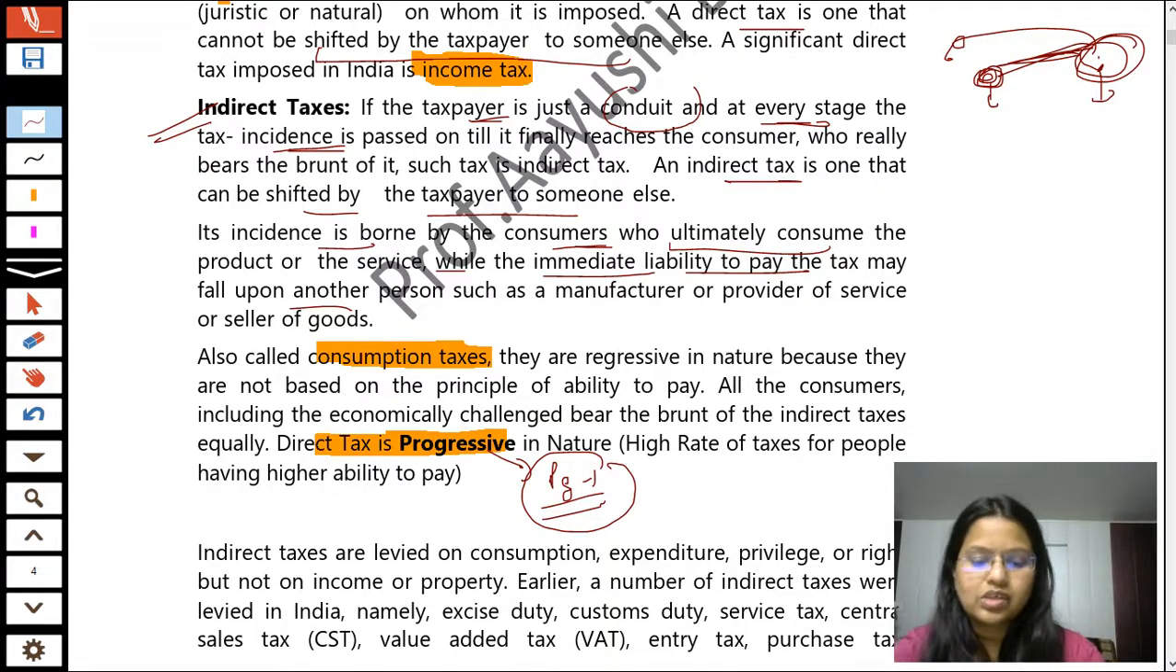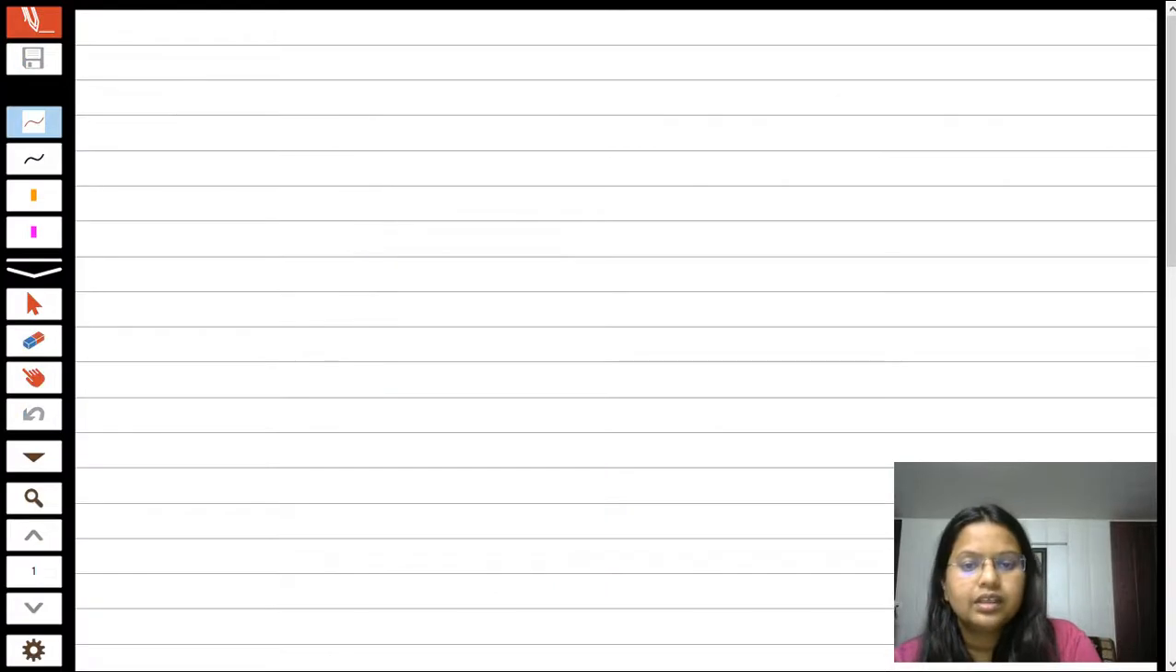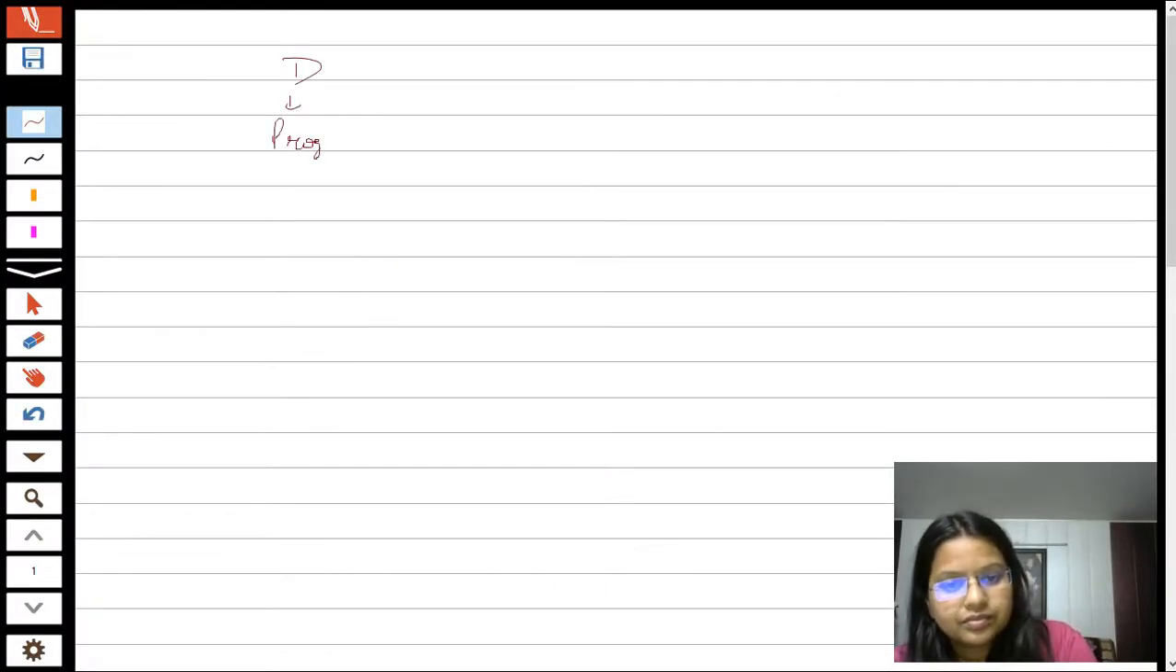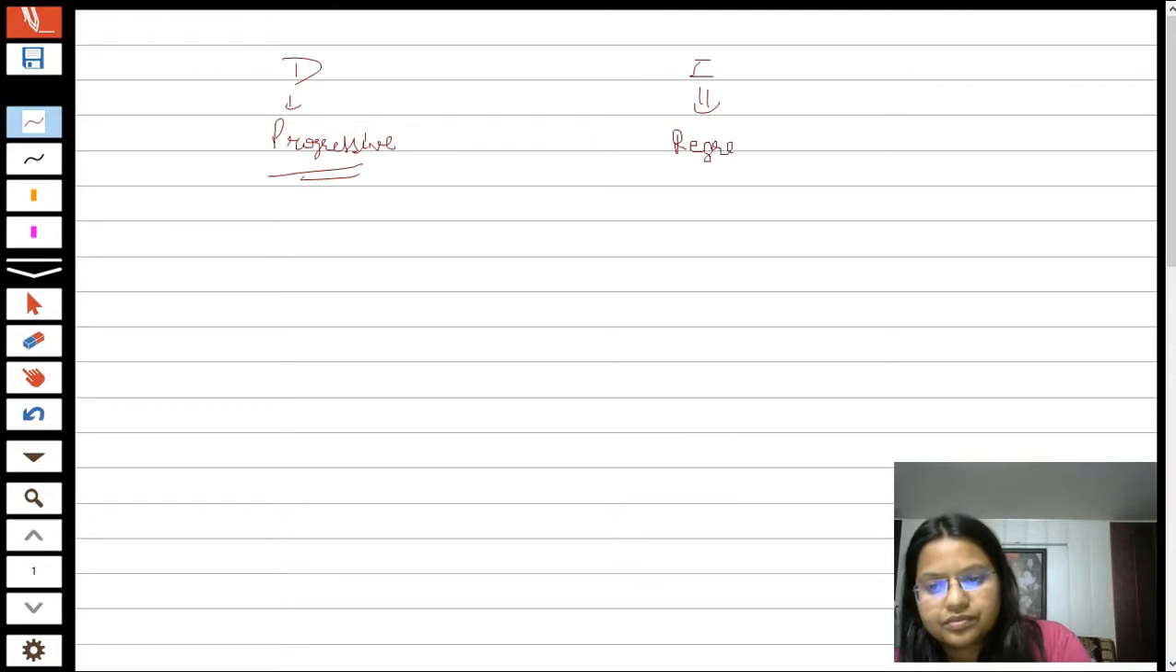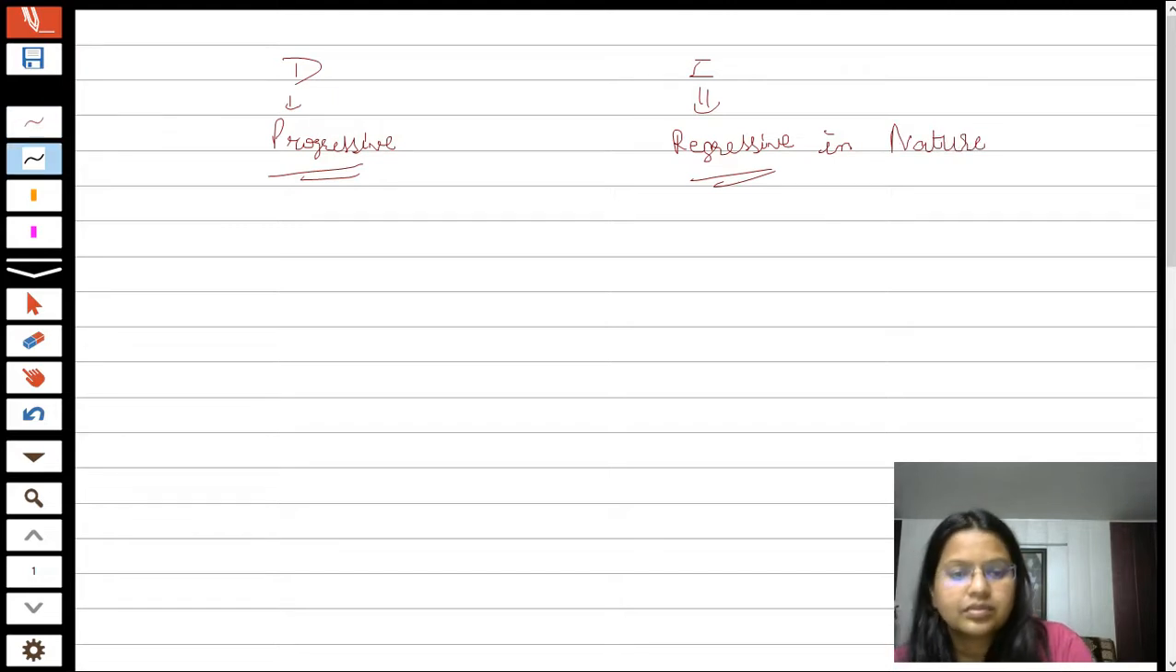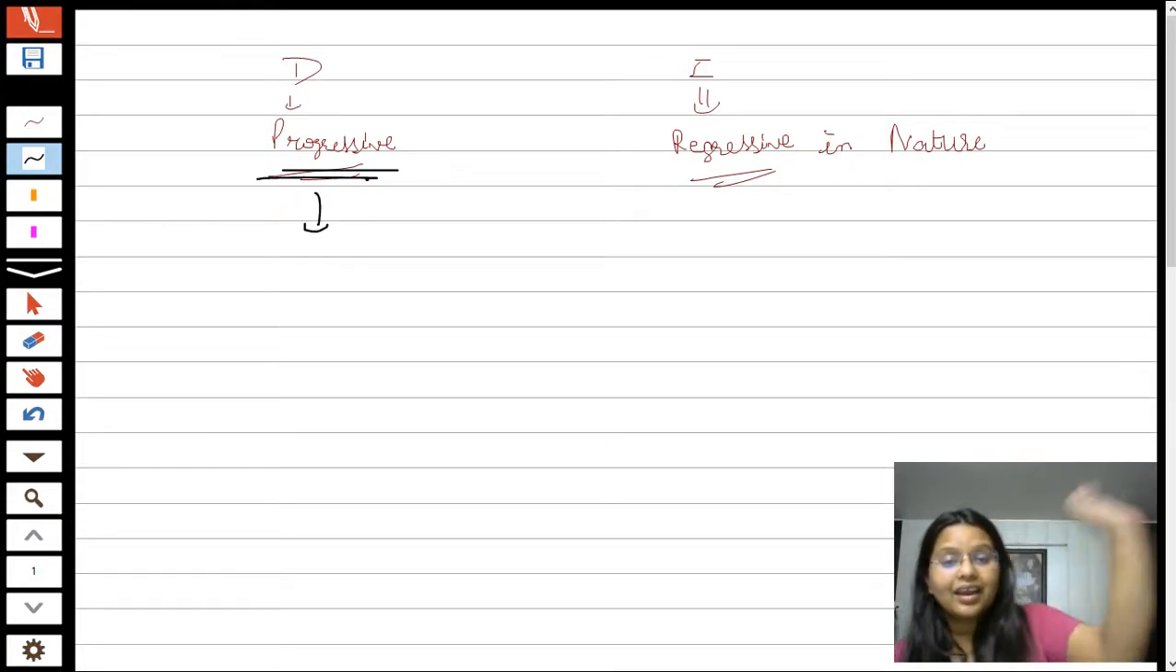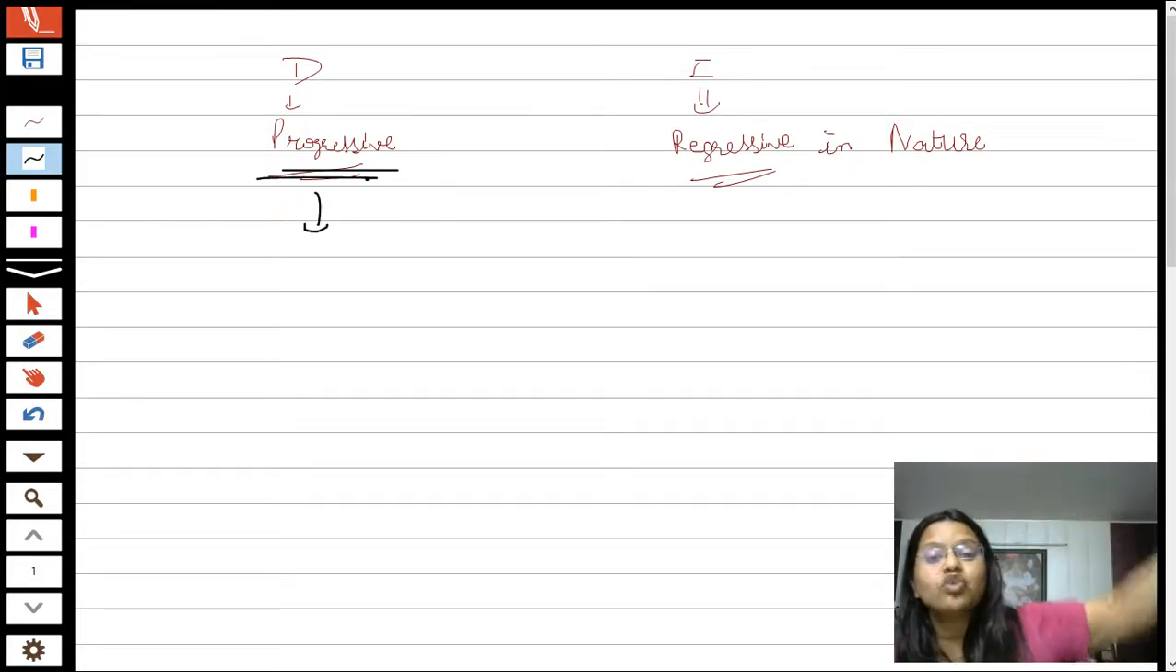Okay, so students, direct tax shall be progressive in nature, and indirect tax shall be regressive in nature. Okay, you can write the complete word regressive in nature. Now, students, what does progressive mean? Progressive means that if a person has higher income, the person has to pay a higher amount of taxes.